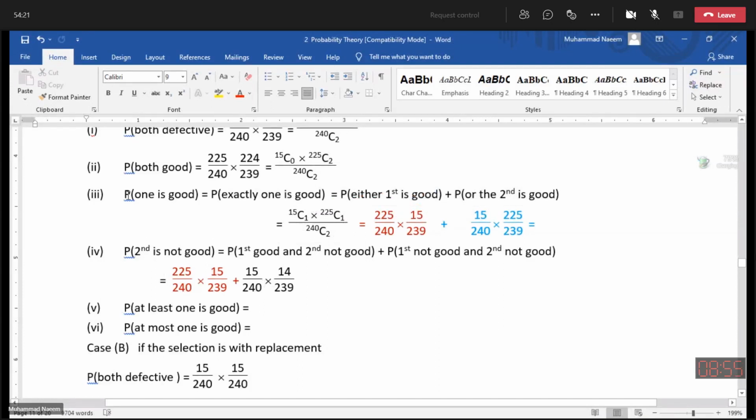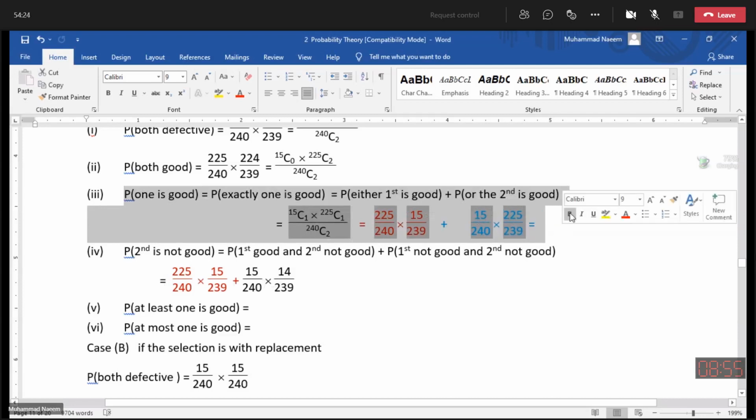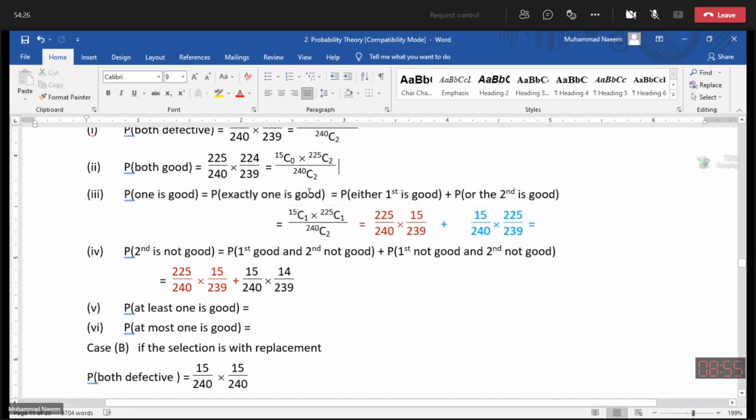Students make this mistake very frequently. If they apply this multiplication technique, they find the probability of only one of them. They consider one of the two cases. And some clever students, when they apply the combination formula, apply this formula to all the possibilities.